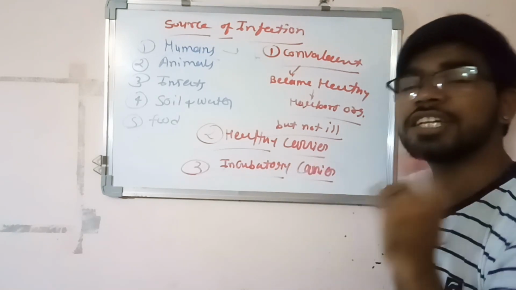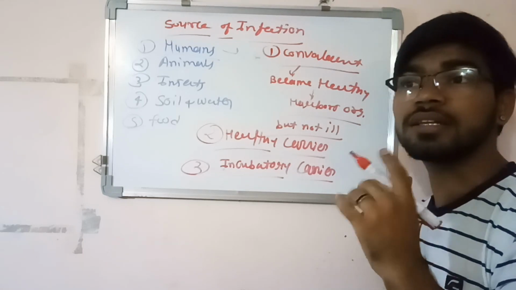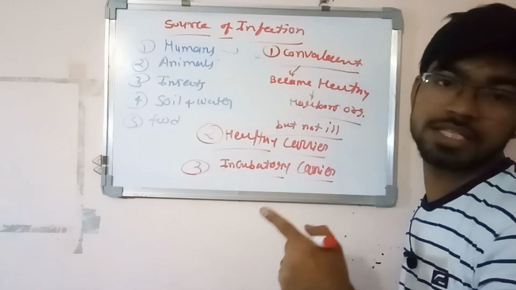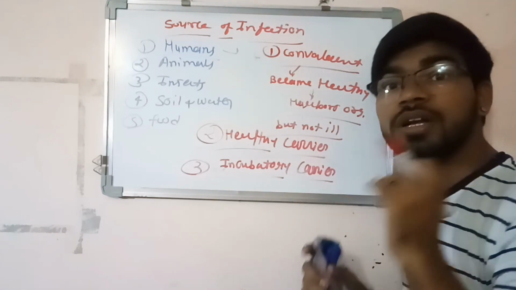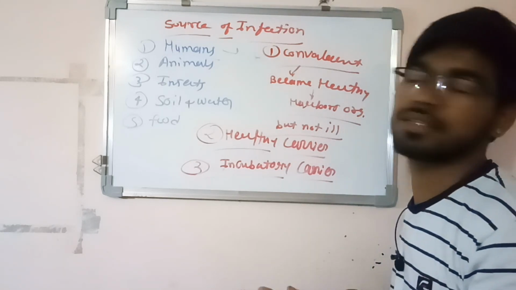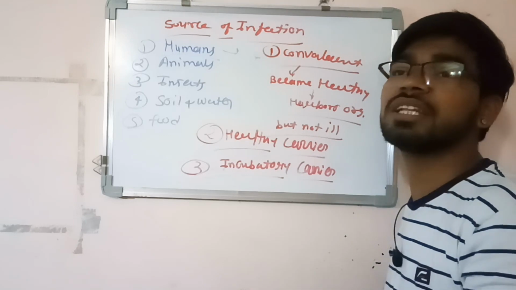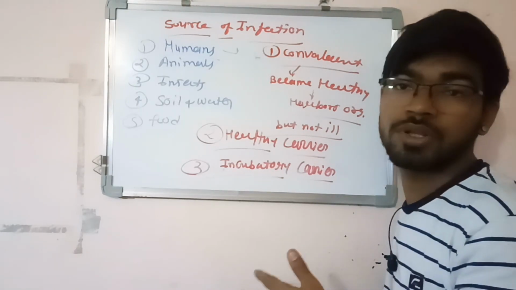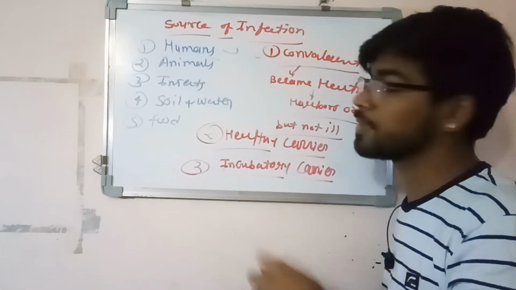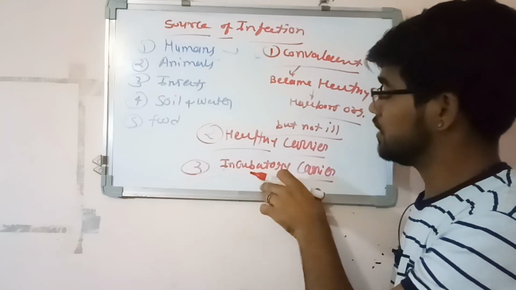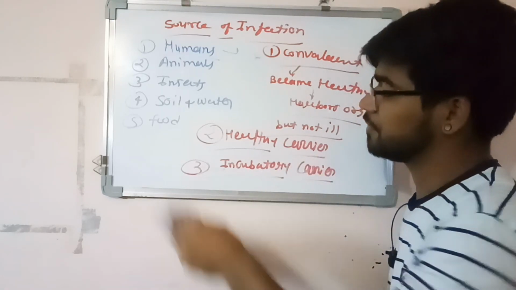What it means is it incubates the organism, meaning it is going to be in a disease condition but not now. It has not yet got the disease. So it harbors and incubates the organism, meaning multiplication of the organism is happening. One time it will get the disease. So it is called an incubatory carrier.